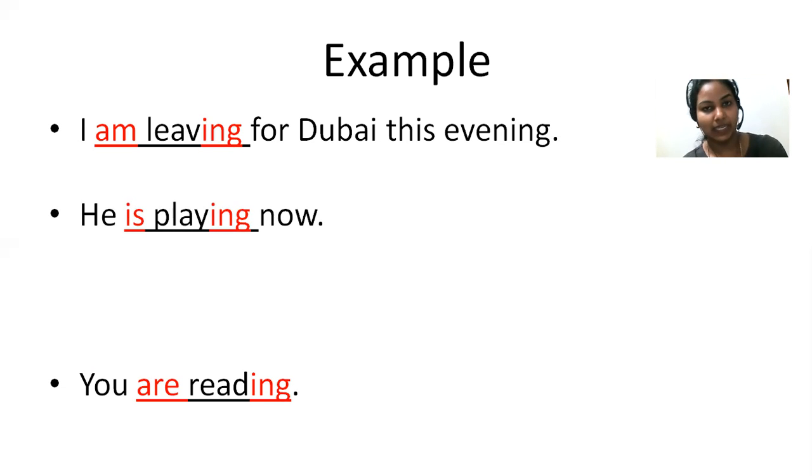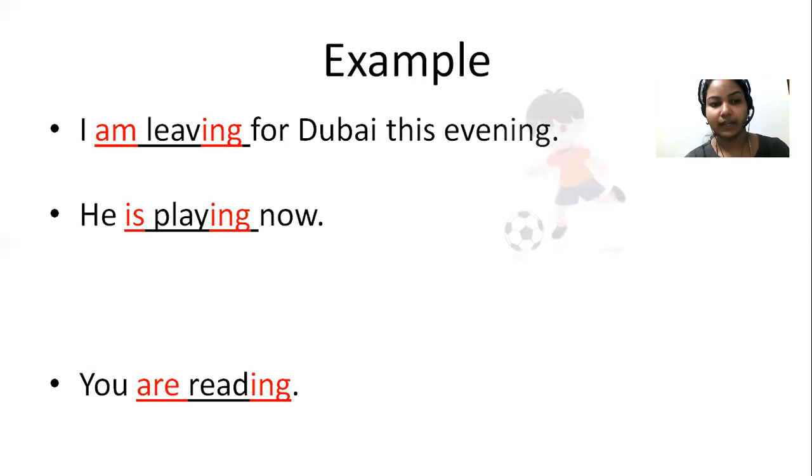He is playing. Okay, he is playing now. So he is the subject here. If the subject is singular, you have to write is. Okay, he is, and verb plus ing, that is playing now. Okay, the action which is taking place now.